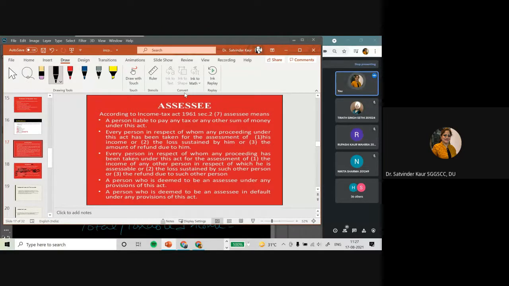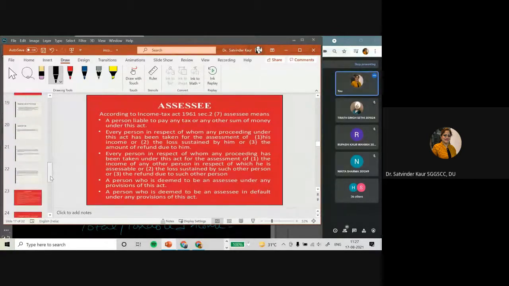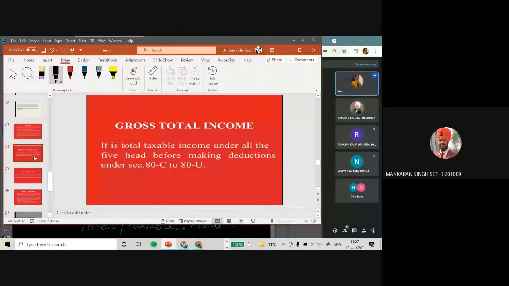So every person is an assessee who is liable to pay tax or any other sum of money as per the Income Tax Act provisions. Right? Meaning of assessee is clear to all of you? Yes or no? Yes, ma'am. Yes, ma'am. Okay.